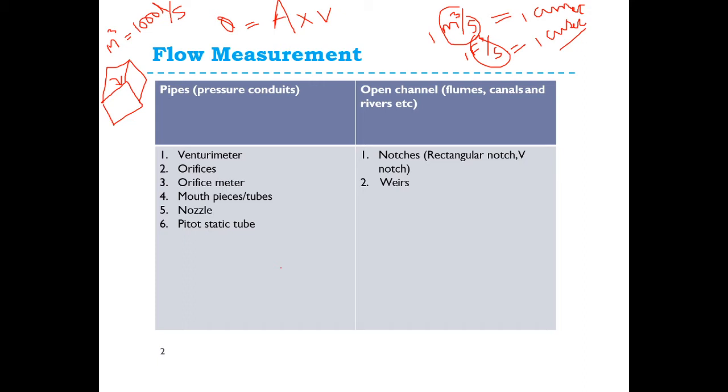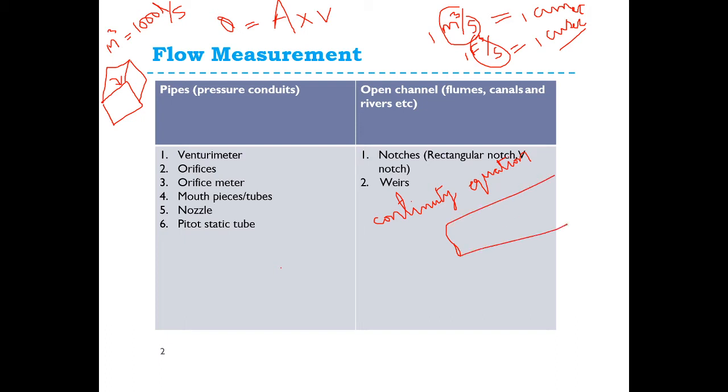Next one is the continuity equation. Suppose there is a pipe.